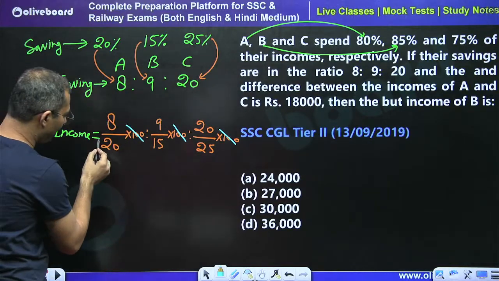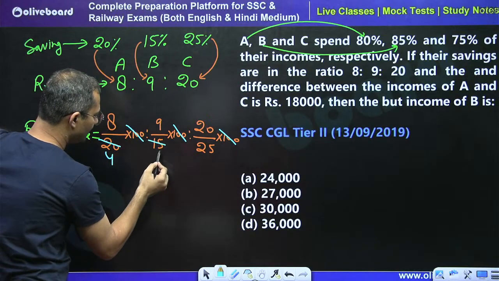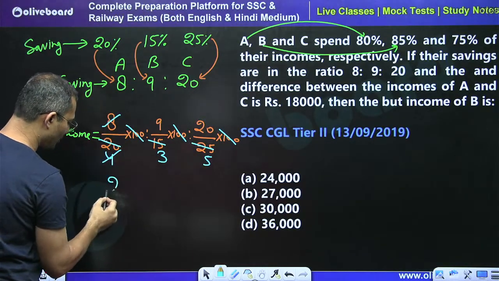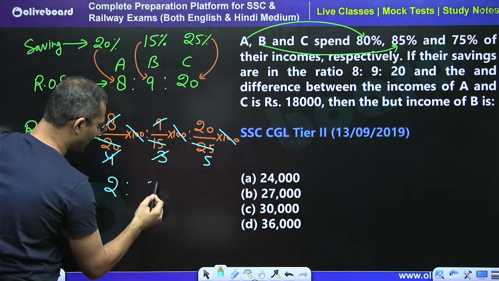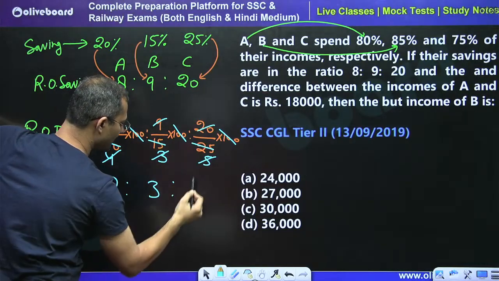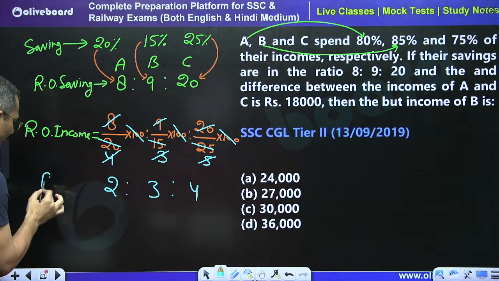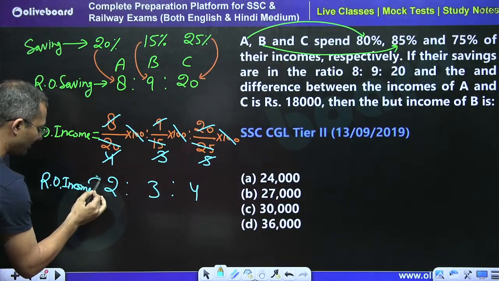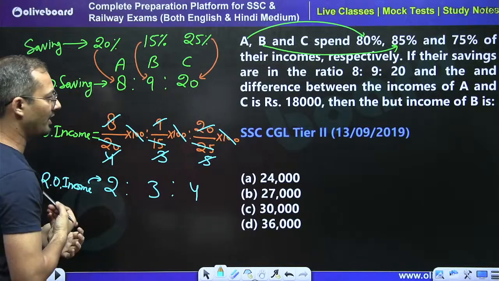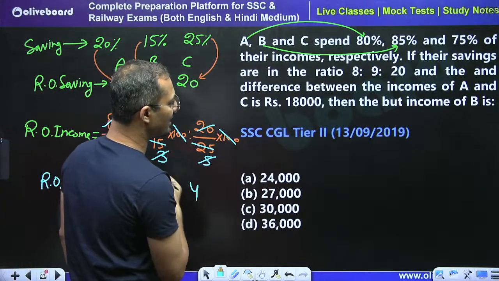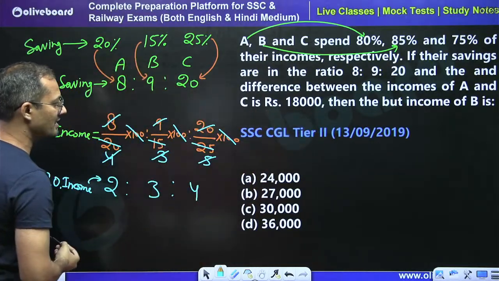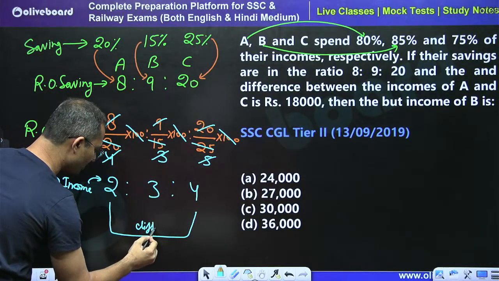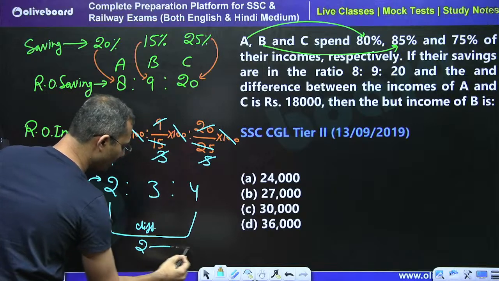By 5, this is cancelled 4 times, this is 3 times, this is 5 times. So by 4, this is 2 times, by 3, this is 3 times, and by 5, this is 4 times. The important part is the ratio of income. We have the actual value for income, so we must have the ratio for income. The ABC income ratio is this. The difference between A and C is 18. So the difference is 2 units. So 2 units is equal to what?